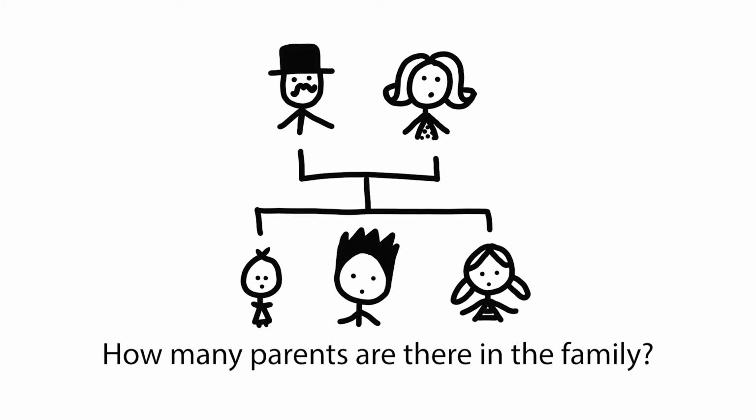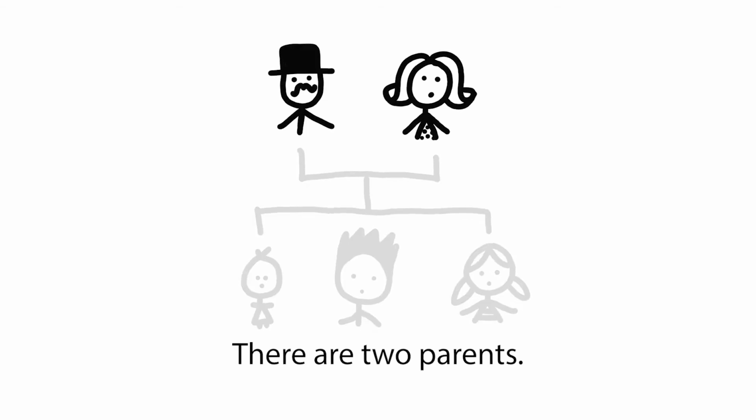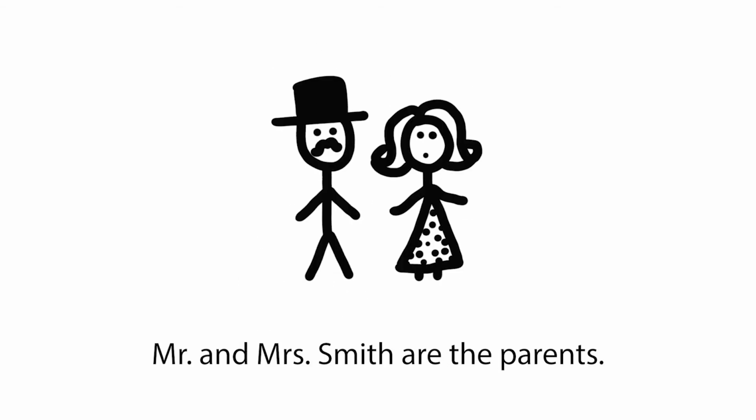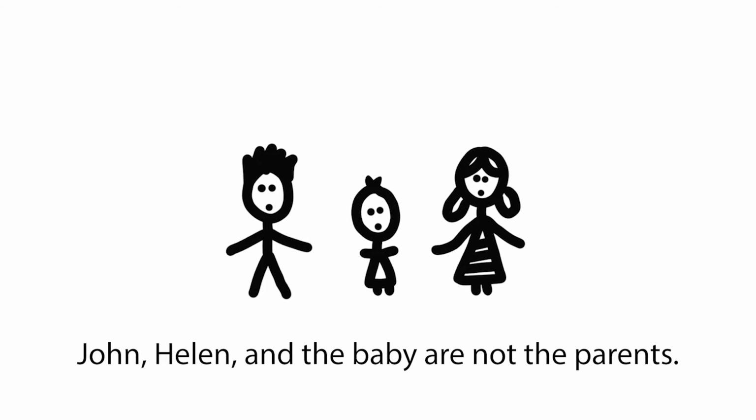How many parents are there in the family? There are 2 parents. Mr. and Mrs. Smith are the parents. John, Helen, and the baby are not the parents. They are children.